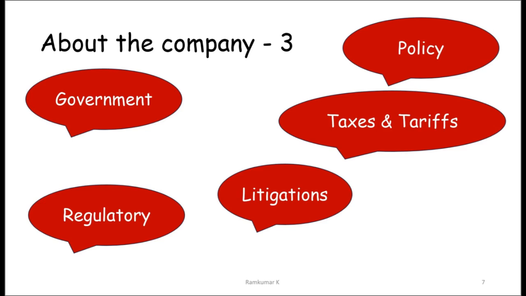Now, if you look at taxes and tariff, there is no special tax benefit given to this company. However, one of the subsidiaries, that is Payment Bank, NSDL Payment Banks Limited, has got a 50% benefit on the GST that is being paid, by way of them being able to neutralize that. So except for that, there are no other tax benefits given to the company. There is no tariff also separately applicable except for the existing taxes and tariffs that is applicable to every other company which is in this space.